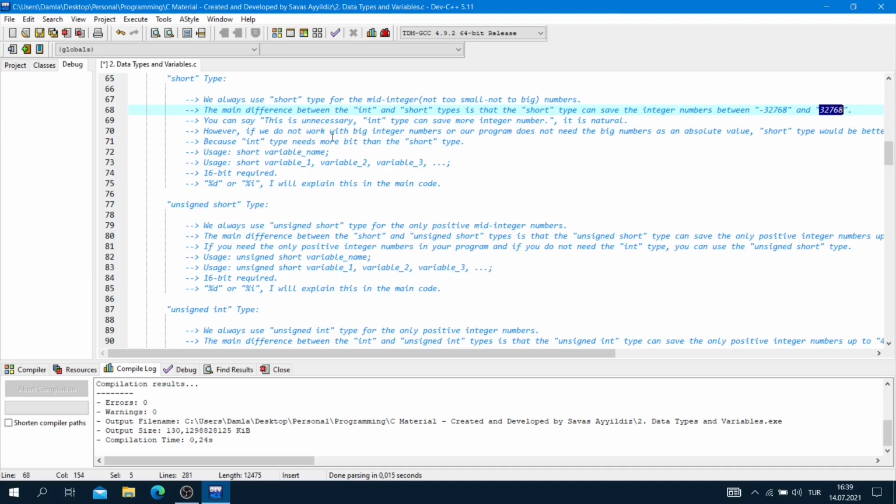Because the integer type needs more bits than the short type. 16 bits are required for the short type, as you can see, and the integer type needs more bits than the short type. Usage: short, variable name, and semicolon, or short, variable 1, comma, variable 2, comma, variable 3, and so on, semicolon. We will use %d or %i for the short type.